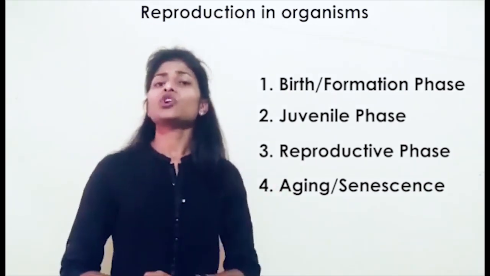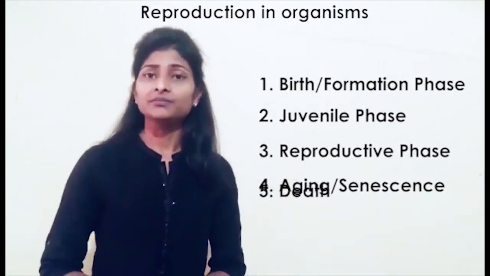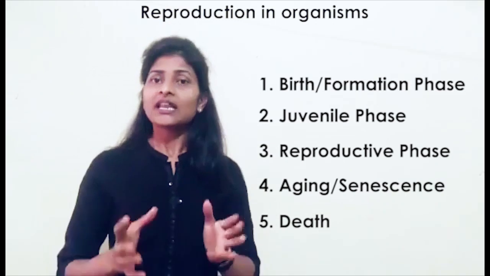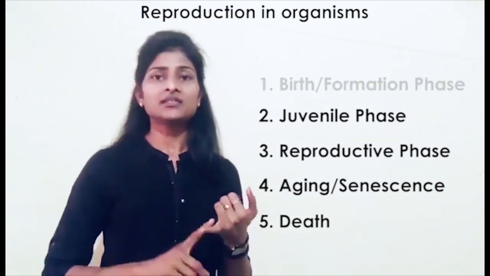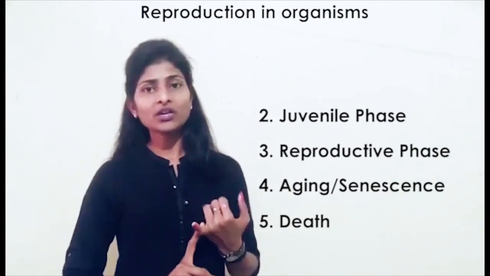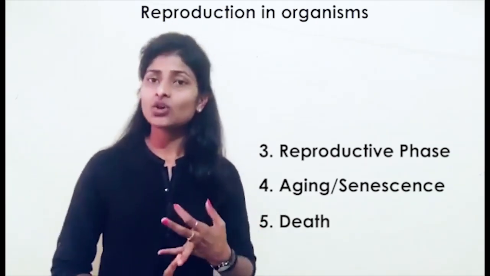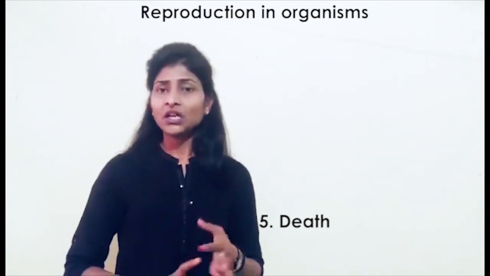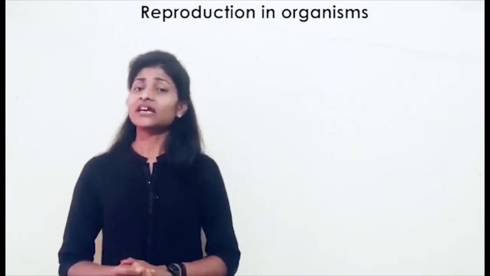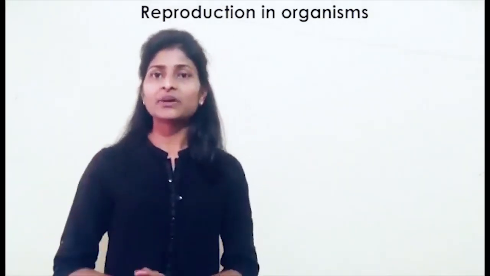The very last phase of lifespan is death. So altogether lifespan contains 5 phases. First is birth, second is the juvenile phase, third is the reproductive phase, fourth is aging or senescence, and the fifth is death.